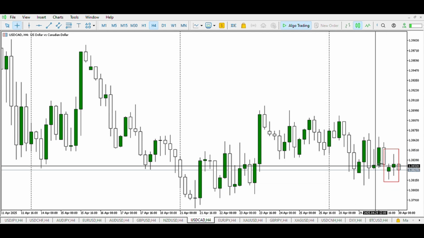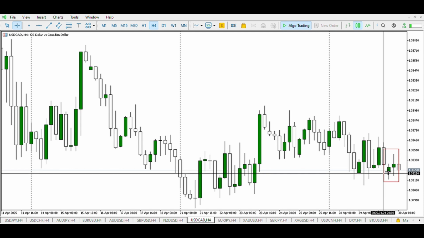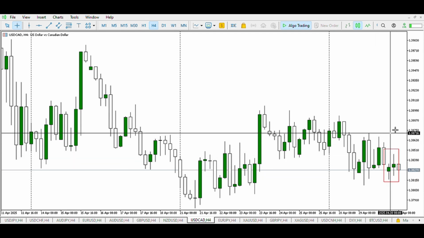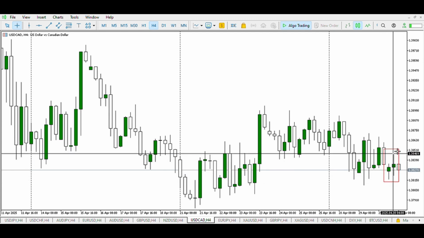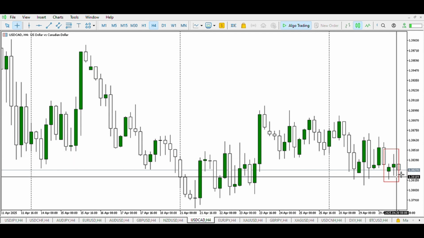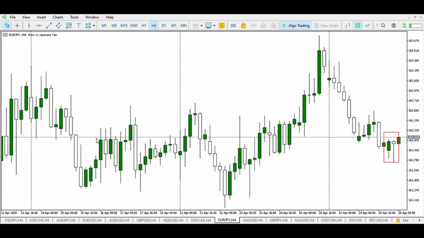On USD CAD, at the opening of the Asian session, we can see the buyers in this zone, and the second half we can see more buyers in this zone attempting to push price up. However, they failed to break the high of yesterday. Following from this, we expect a buy side liquidity for a sell, so we expect the Asian session high to be raided, grabbing liquidity and price going against these buyers to the downside, breaking the structure, breaking the low of the day with 1 or 2 candles. Then we can conclude that the US dollar will weaken against the Canadian dollar.